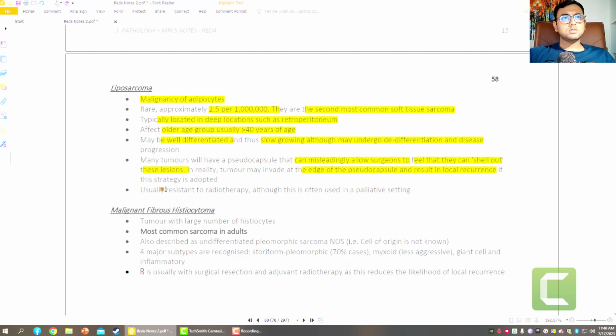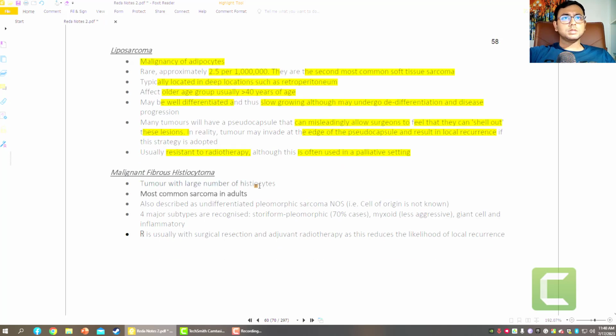So it is usually resistant to radiotherapy, and radiotherapy is often used only in a palliative setting. So the liposarcoma outcome is not so good. It usually occurs in those more than 40 years, and is differentiated and slow growing. So you have a lot of time to diagnose and excise. But if the time exceeds, or if the patient comes at a later stage, there will be less chance of total cure or excision, so that will be a palliative setting.